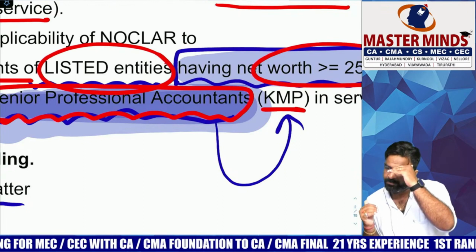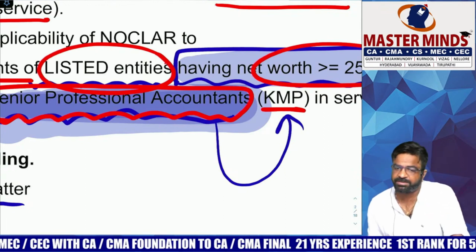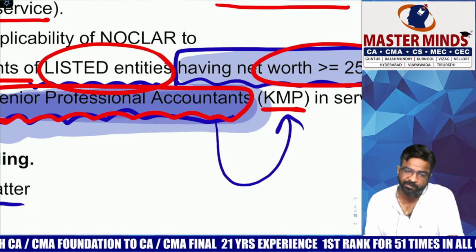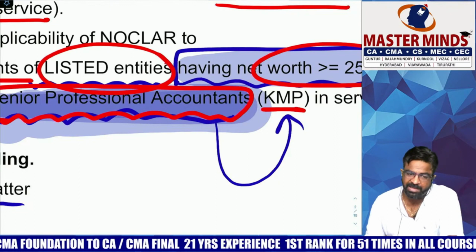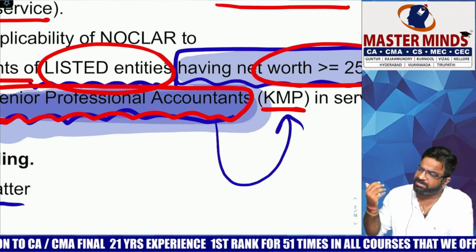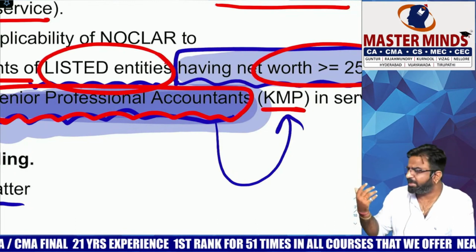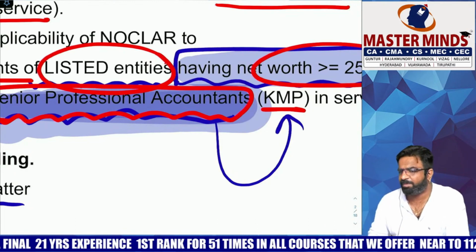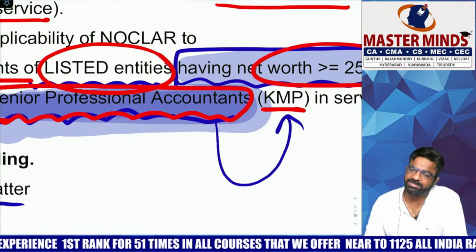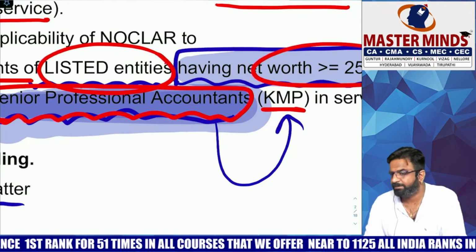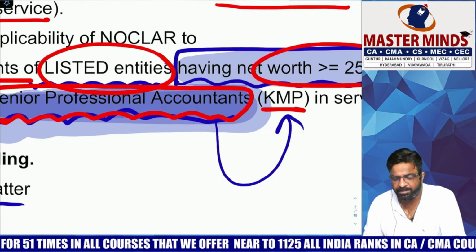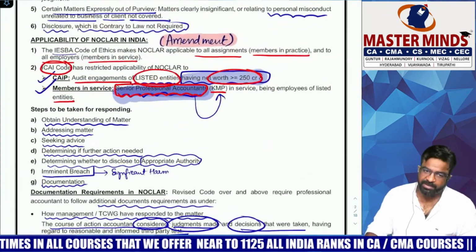Director or KMP? Within KMP also, what should be my designation? Senior Professional Accountant. That too of which company? Listed company. This is what the ICAI code says, but what does the international code say? All CAs in practice, all CAs in service, all the members in practice and all the members in service. And what is the name of that body? IESBA, International Ethics Standards Board for Accountants. Check once on Google, is it the same? Correct? Right?